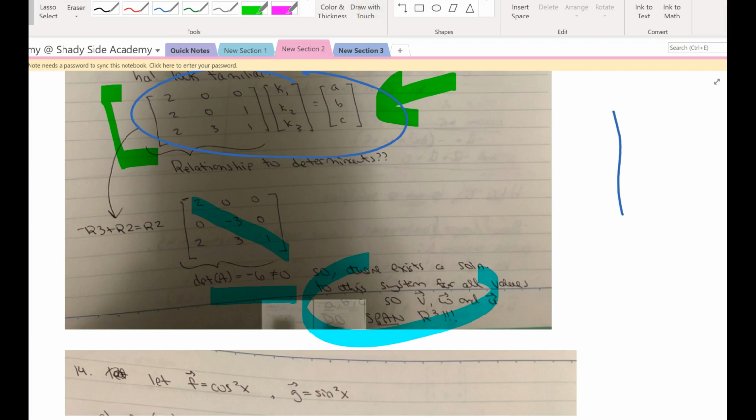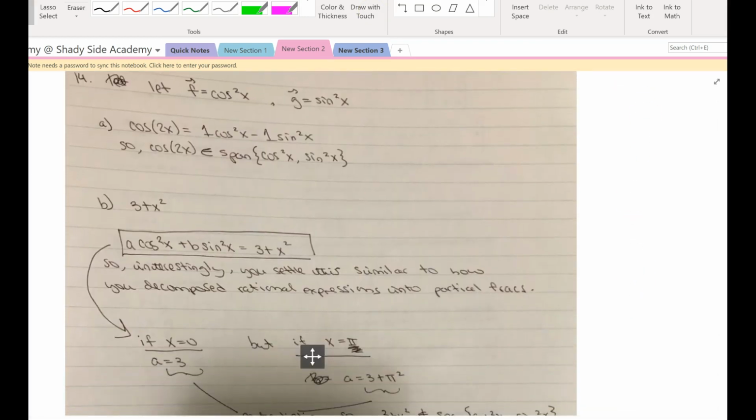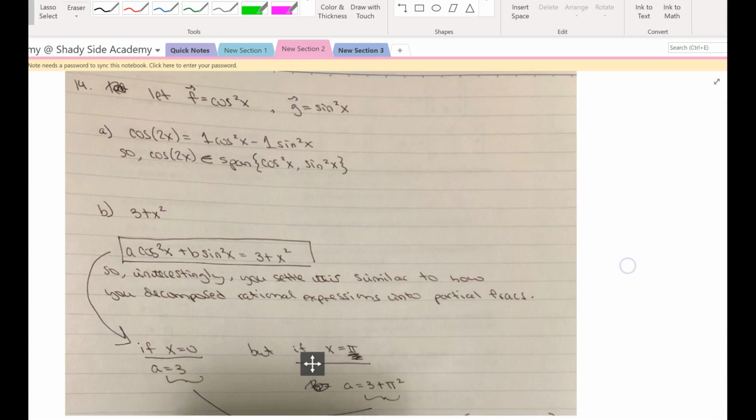Okay, next example. Let's go down here. Just number 14 from your textbook. So here's the other thing. Just like objects in a set are not always vectors, the issue of spanning does not always refer to vectors.